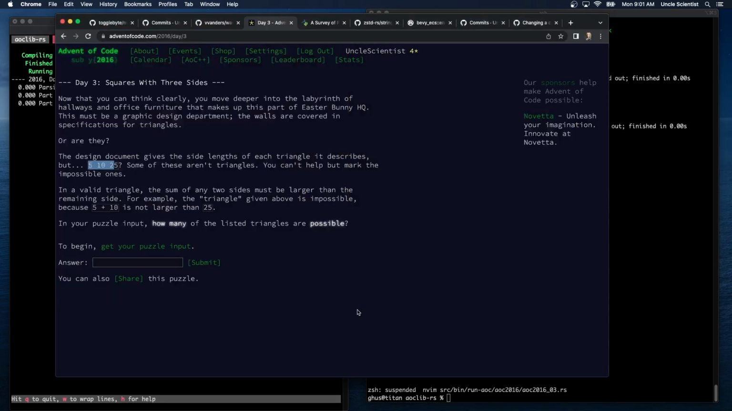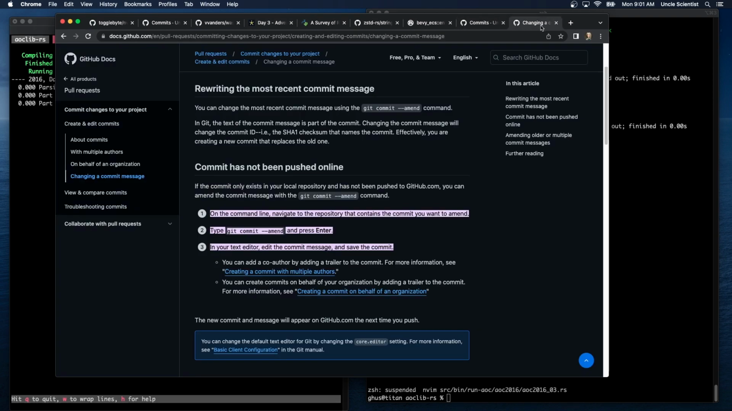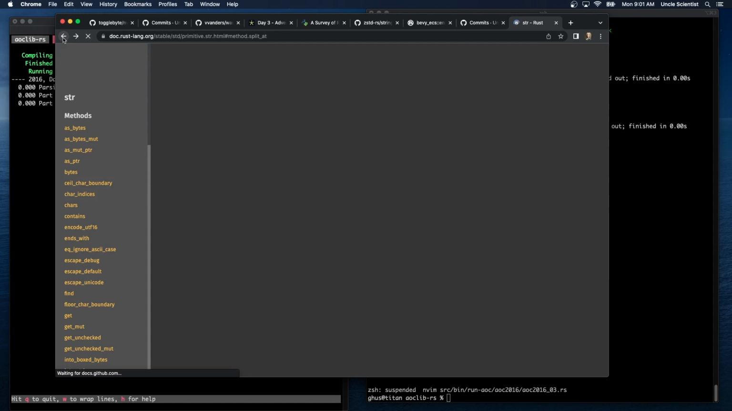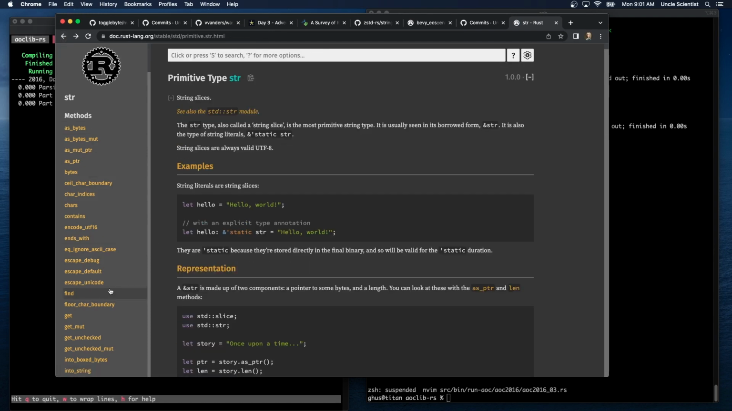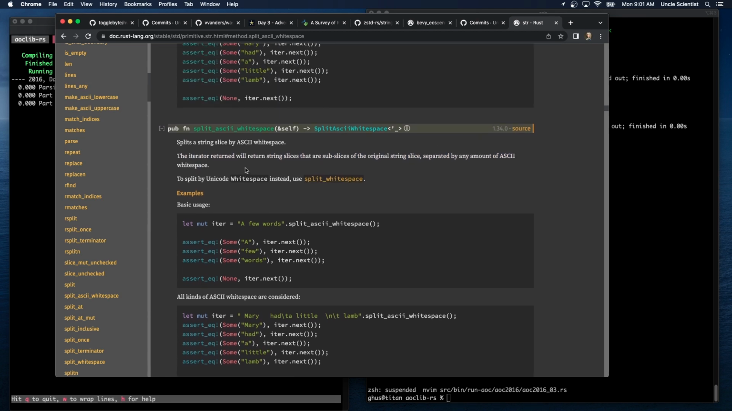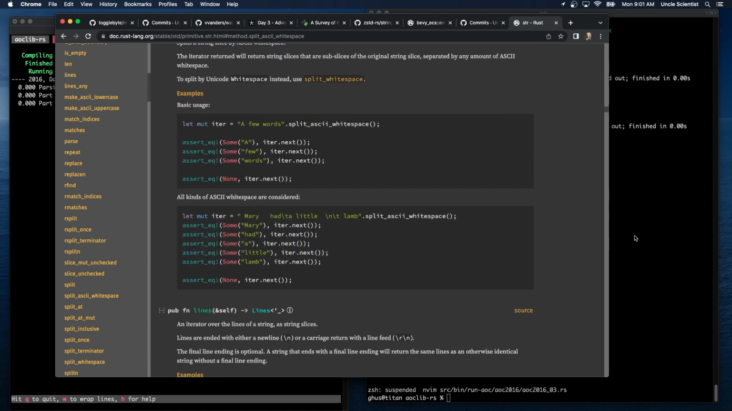I know we can split on exact. Oh, is this the... Yeah. So we can split on... Oh, split ASCII whitespace. Splits a string slice by ASCII whitespace. It returns string slices that are subslices of the original string, separated by any amount of ASCII whitespace. That sounds convenient. And then we can just iterate on those.